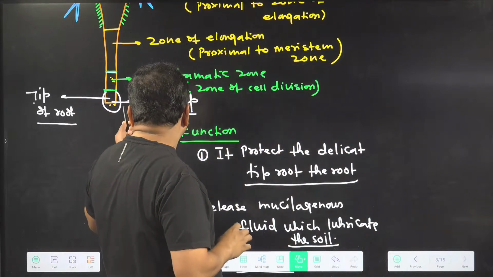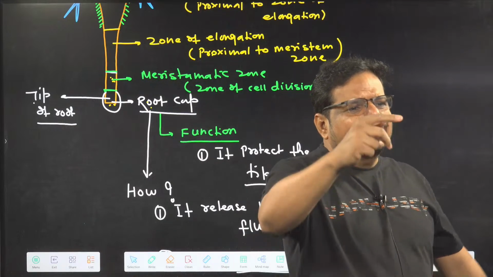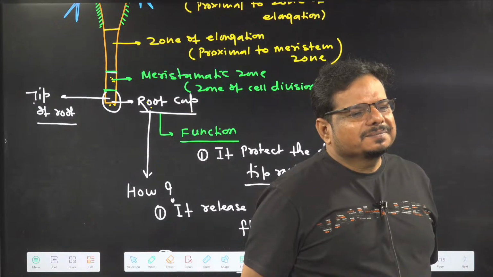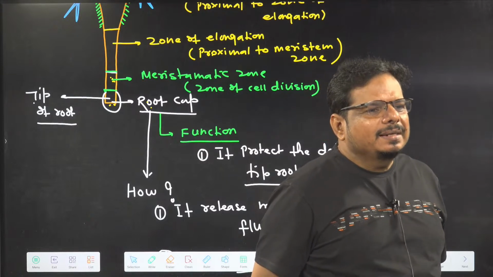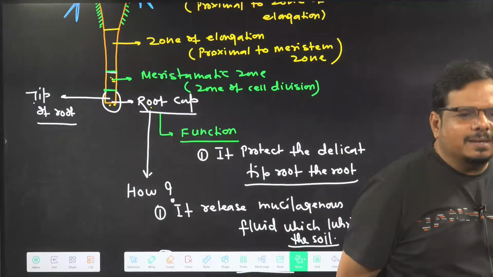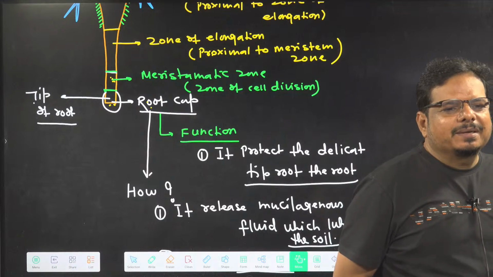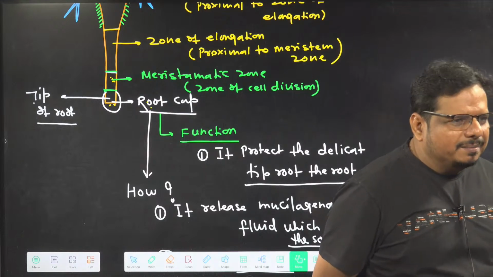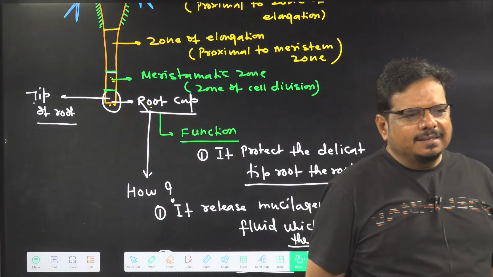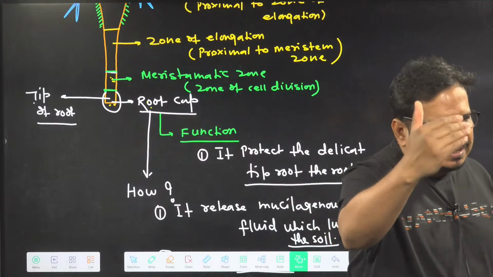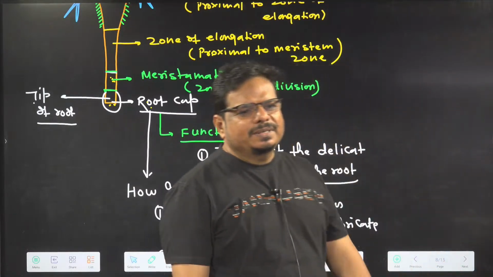If the root cap is terminal, what is the better word to use for the meristematic zone, terminal or subterminal? But in many places in the book you will find the meristematic zone is present in the tip. It is subterminal, exactly not on the tip. On the tip, the cap is present. And just a few millimeters proximal to the root cap, the meristematic zone is present. Understanding the idea?